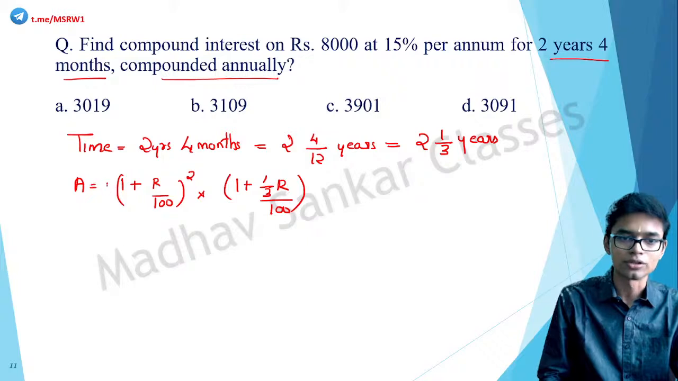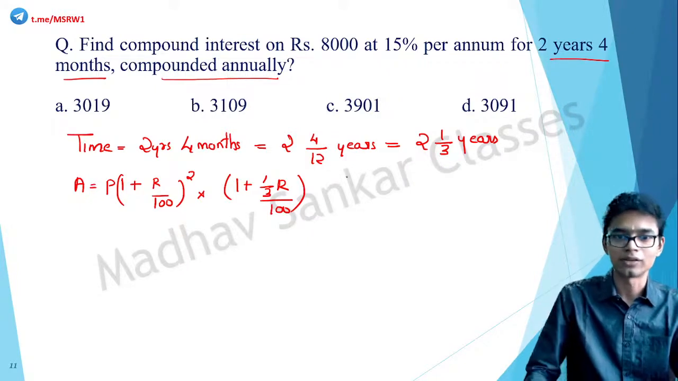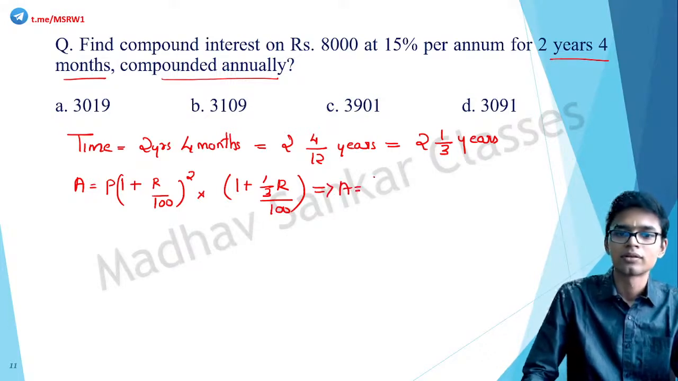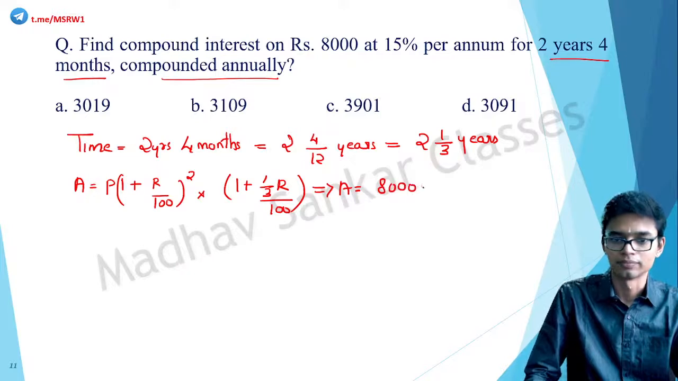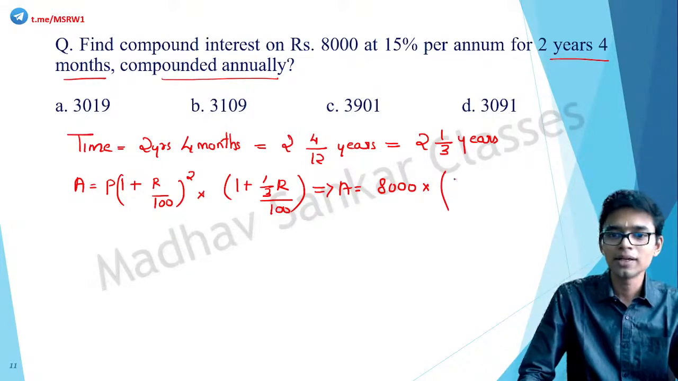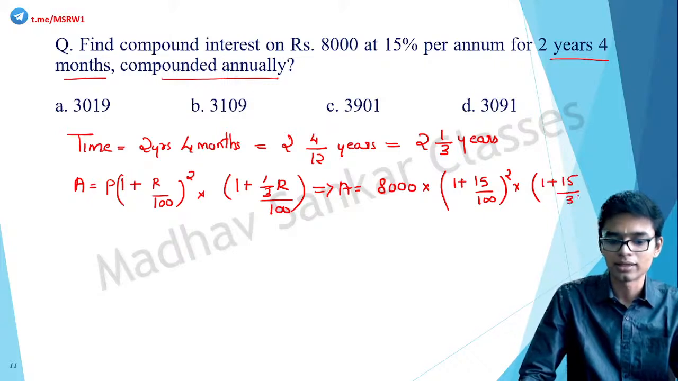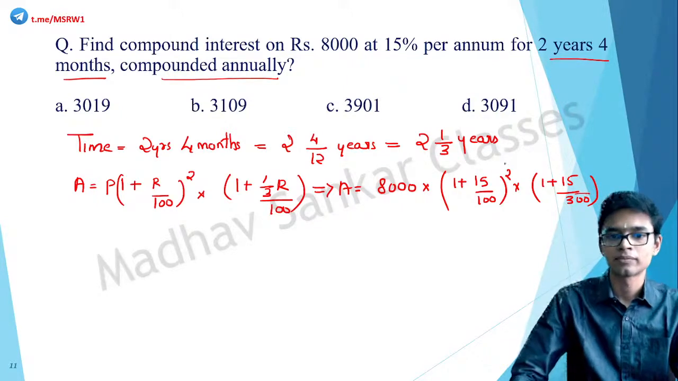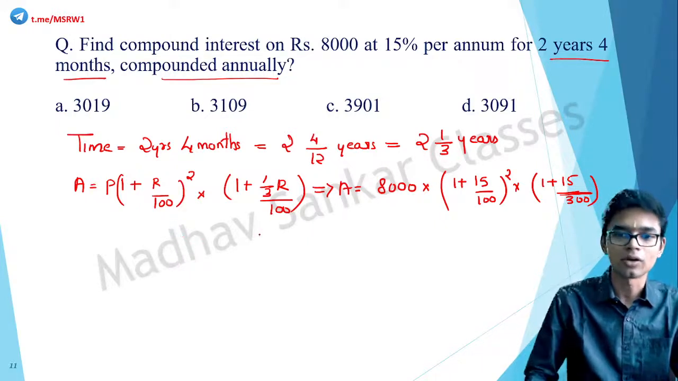So now, sorry, P into, okay. So now we simply substitute the values. What is the value for P? 8,000 into 1 plus, what is the rate? 15%. 15 by 100, the whole square, into 1 plus 15 by 300. Correct? Now we simply solve for the answer.